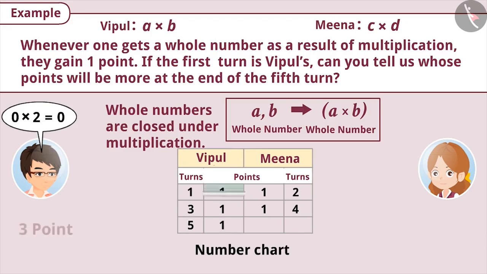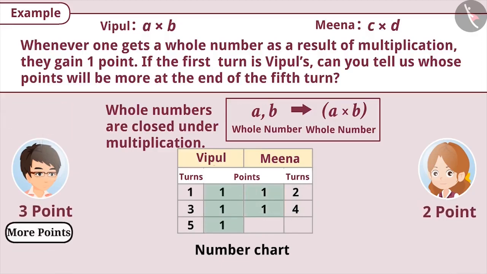With this, Vipul scored 3 points and Meena scored 2 points. Thus, Vipul got the highest points.